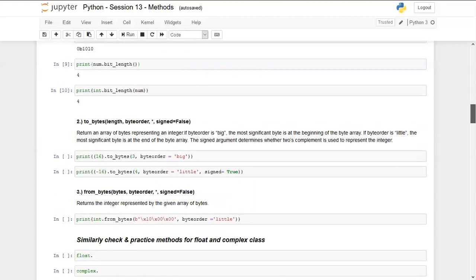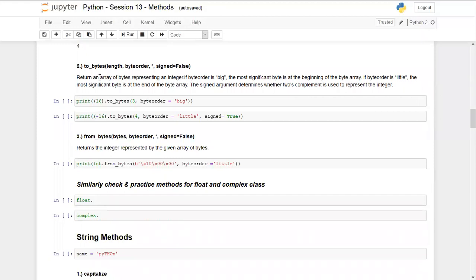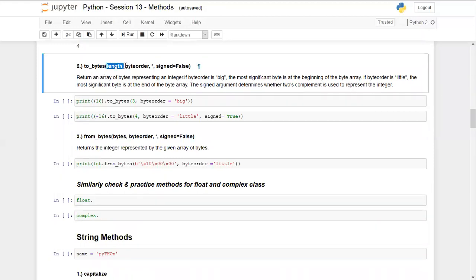Okay, next is to_bytes. This is another method which takes 3 arguments. One is the length, then byte order, and third is signed. It returns an array of bytes representing an integer. If byte order is big, the most significant byte. So I will explain, I'm just ignoring this theory.